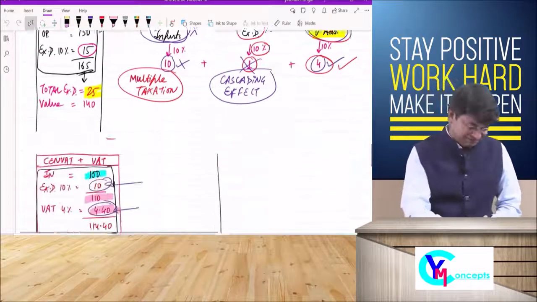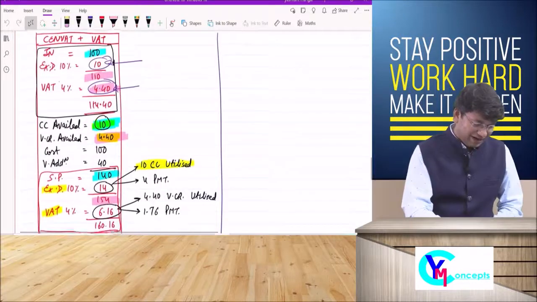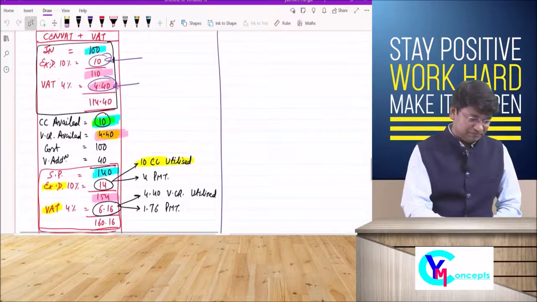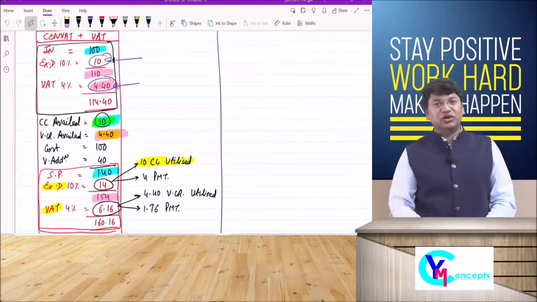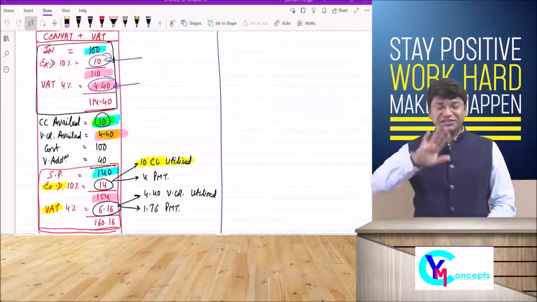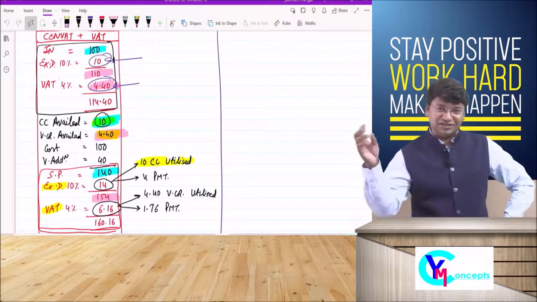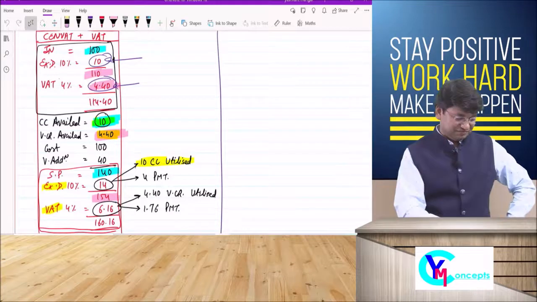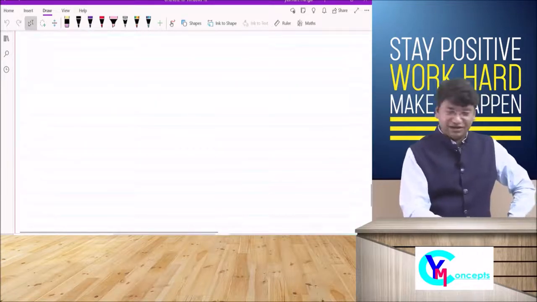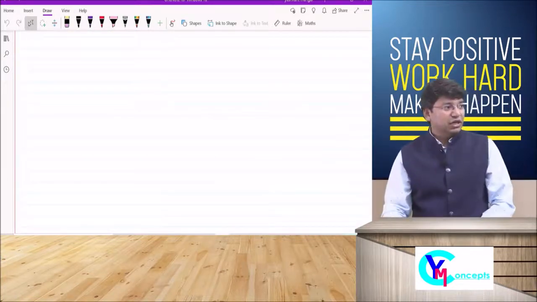VAT and CENVAT, how these operate together. This is the concept of CGST and SGST. We will be discussing it after some time, in the coming sessions. Okay, done. So this was the concept which we read till now.